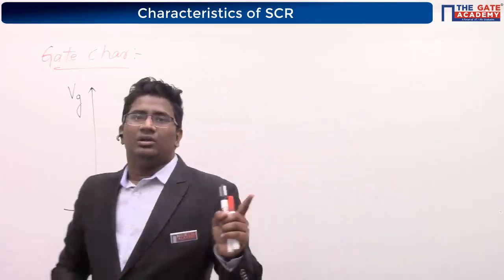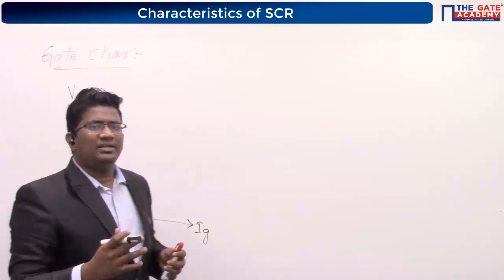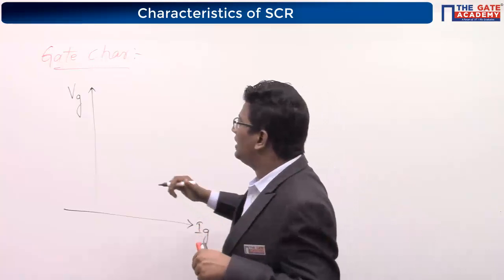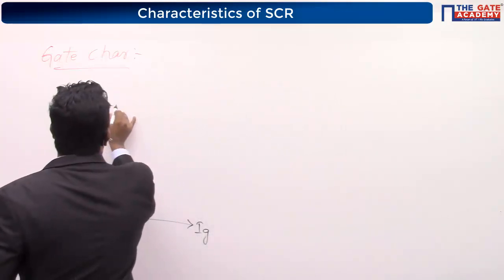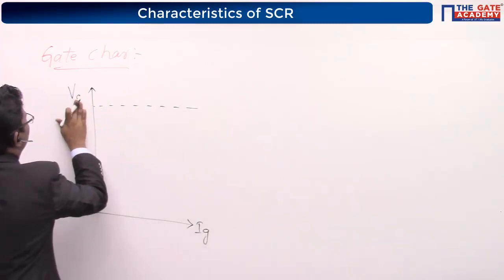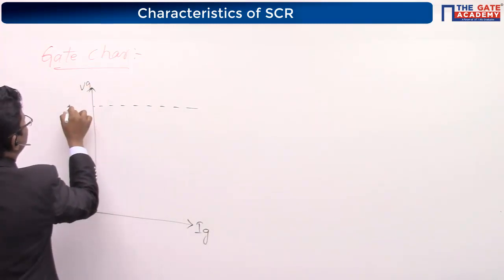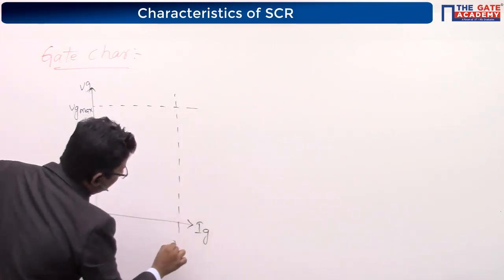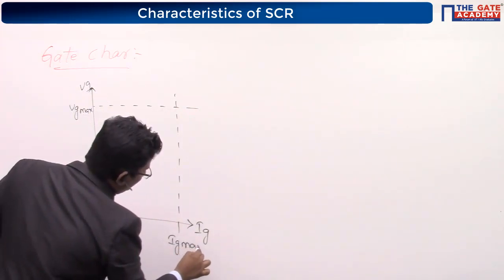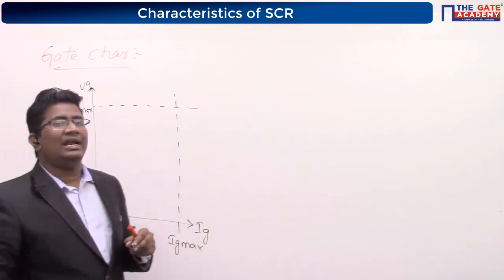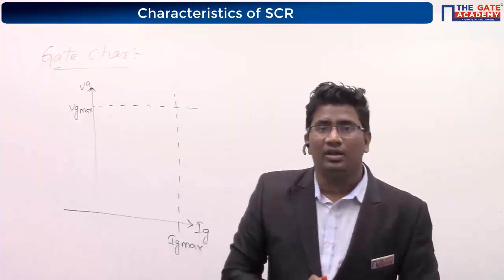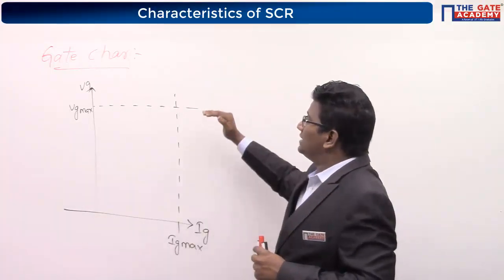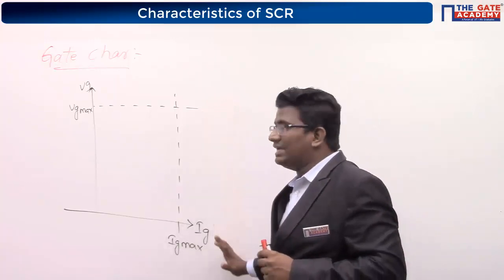Okay. Now, shall I go ahead? So, as per the data sheet provided by the manufacturer, this is VG max and this is the IG max. As per the data given by the manufacturer, this is the VG max and this is the IG max.